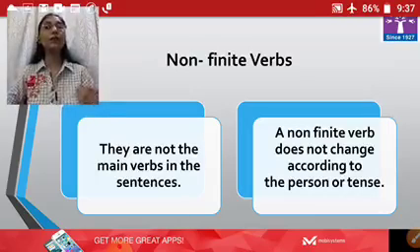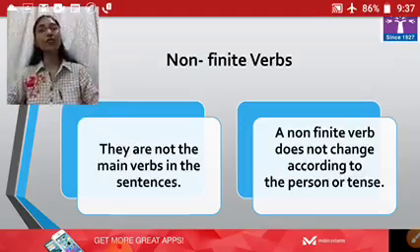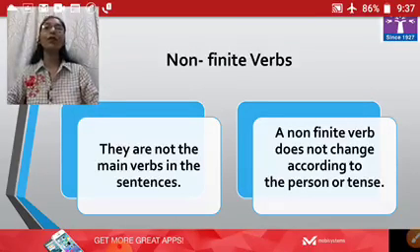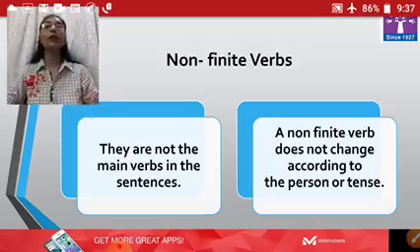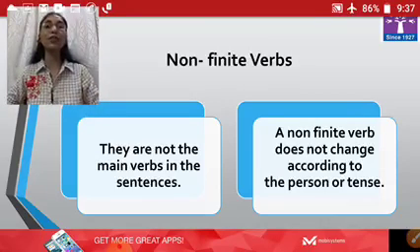So here if we see all these three examples, the main verb has changed as per the tense or as per the subject, but the second verb, that is to improve, remains as it is in the sentence, and it does not change according to the subject or the tense, and hence such type of verb which does not agree with the person, number or tense is termed as a non-finite verb.